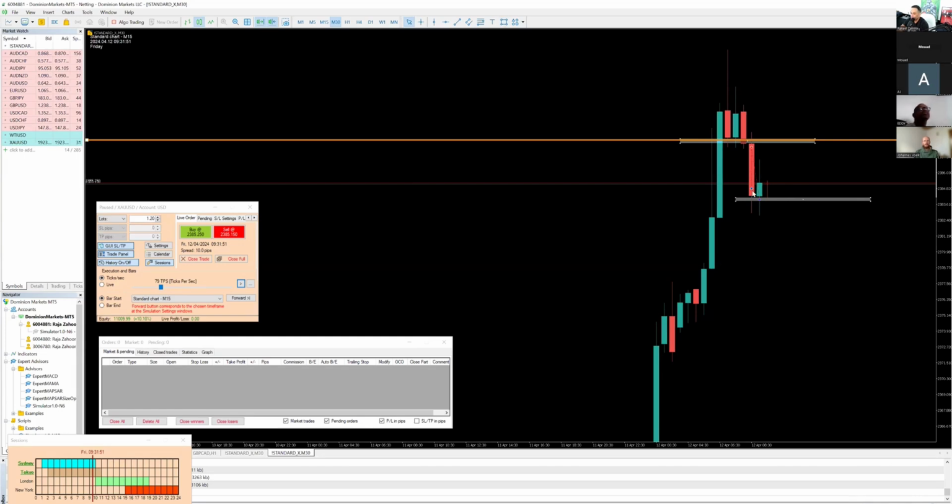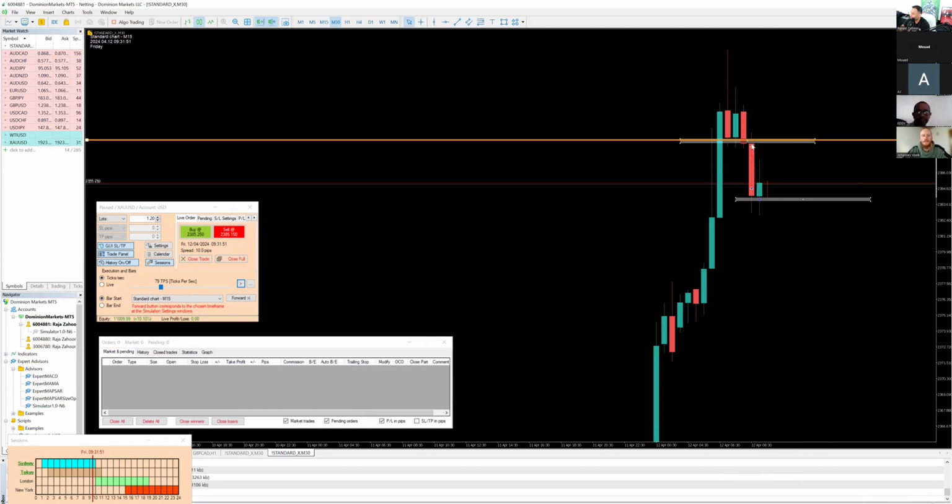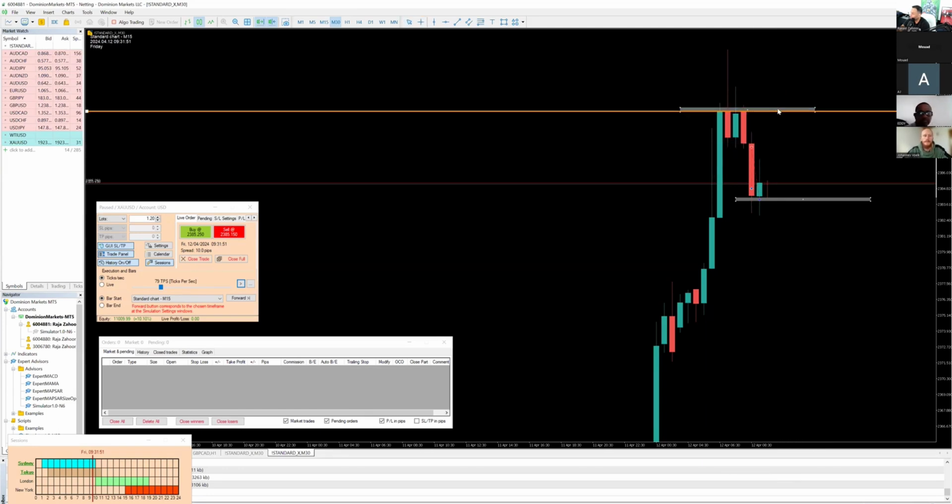Now, if we have this new support, based on this new support, where is our resistance? Is our resistance number A right over here, or is our resistance number B right up over here? Answering this correctly will solve a lot of your problems. It's B. And the reason why it's B is because if we have a support formed, how much clean range do we have for the support?